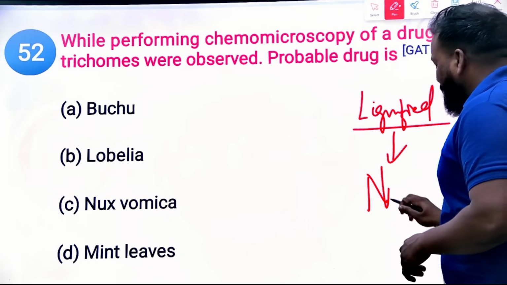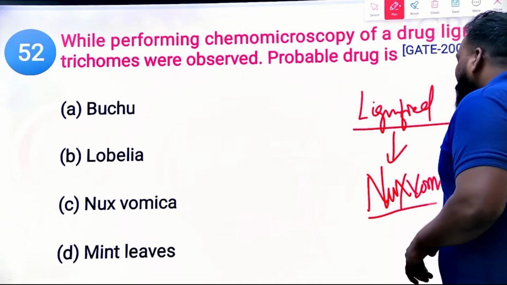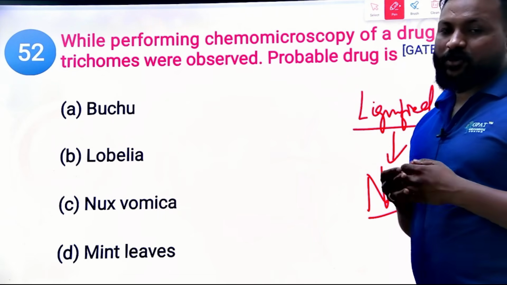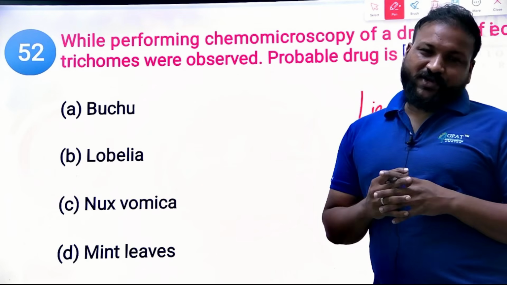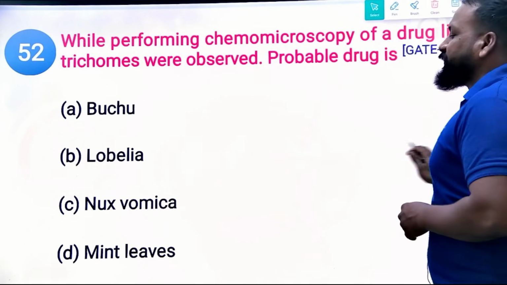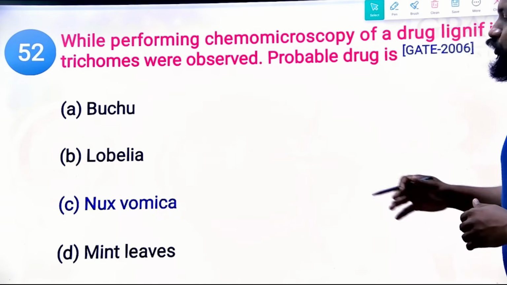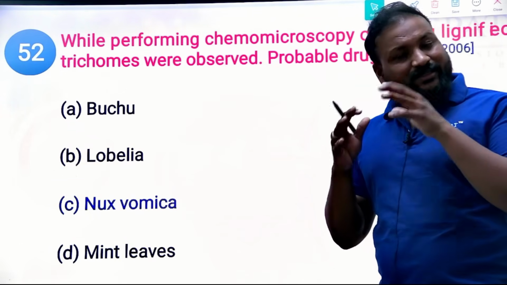That is undoubtedly Nux vomica. Nux vomica is known as a dog poison, and it's a Nux vomica seed. Clear? Whenever you see an option called lignified trichomes, the option is Nux vomica. Nux vomica is the right answer. Only Nux vomica contains these lignified trichomes.